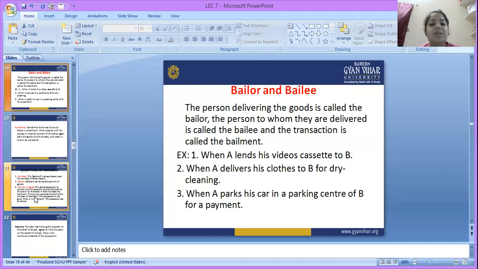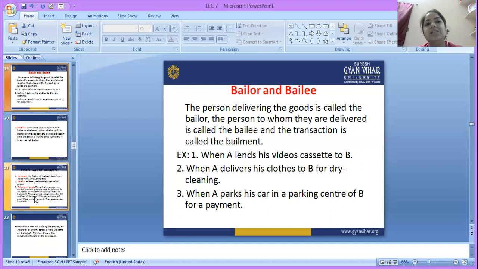Here the person delivering the goods is the bailor, and the one to whom they are delivered is the bailee. Number two: when A delivers his clothes to B for dry cleaning, for that specific purpose, they are the bailor and the bailee. Number three: when A parks his car in a parking center of B for payment, the one delivering the goods is the bailor, and the one to whom they are delivered is the bailee.